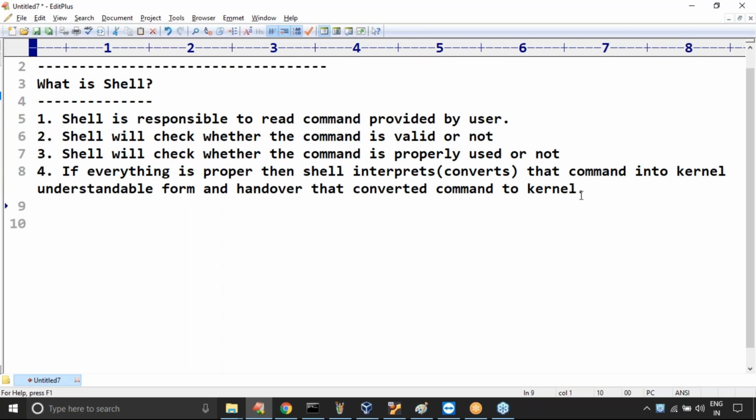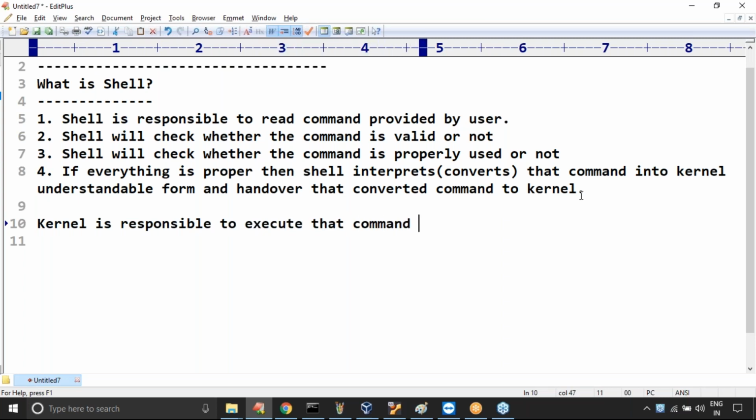Finally, the kernel is responsible to execute that command with the help of hardware.